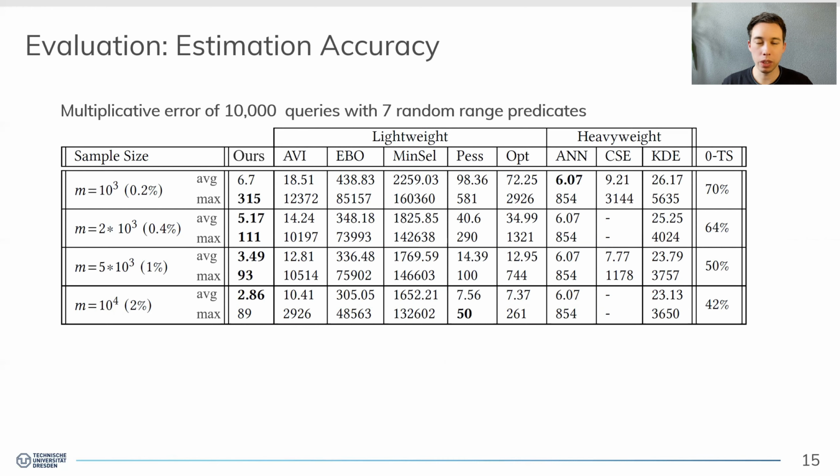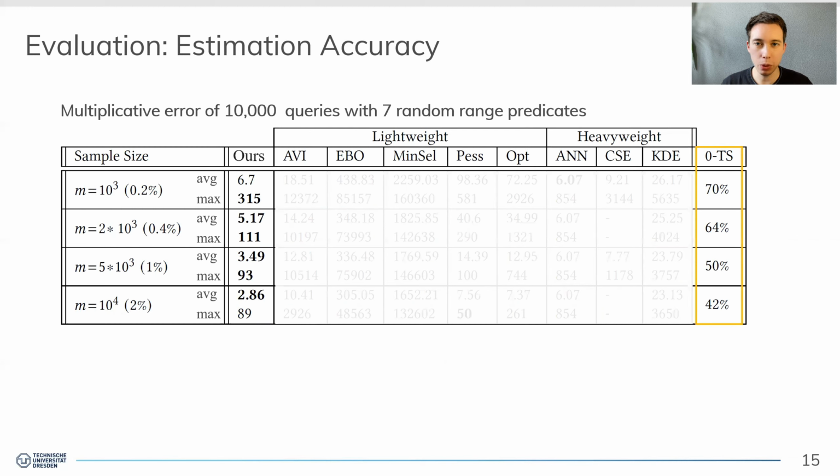So depending on the sample size, we have a different likelihood of ending up in a zero-tuple situation, because the greater the sample size, the less likely we are to end up in a situation where no sample tuple qualifies the query. If no sample tuple qualifies, we of course use our technique, which I explained so far. And if we have at least one qualifying tuple, we use the traditional estimate, which is the number of qualifying tuples divided by the sample size.